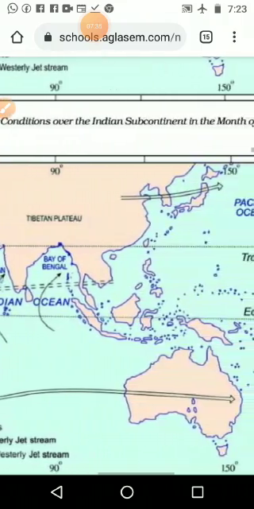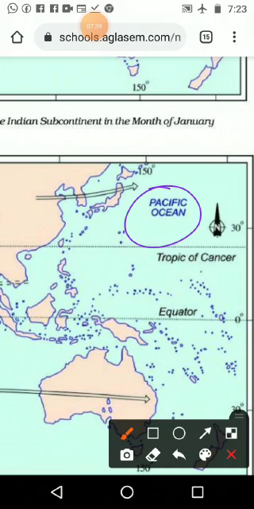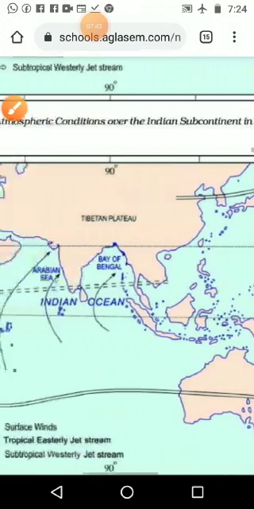And here we can see the tip of the Asian continent, and it is passing, starting from here in the Pacific Ocean. It is coming to the top above the Bay of Bengal.